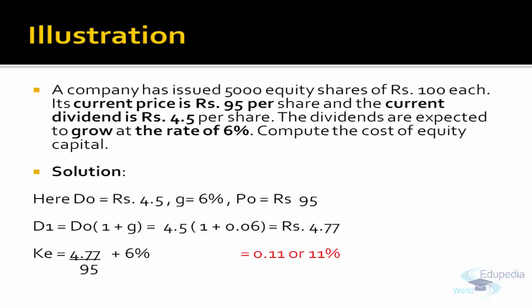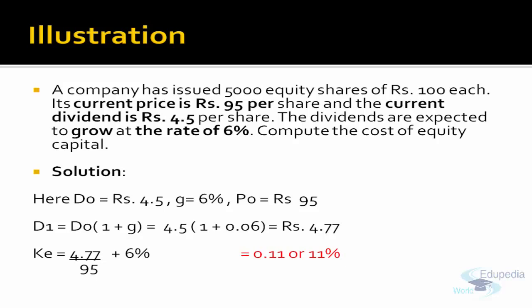Likewise, in this example, the dividends are expected to grow at the rate of 6%. So D0 is 4.5, the growth rate is 6%. So what will be D1? 4.77. How to compute the cost of equity? D1 upon P0 plus growth rate. D1 is 4.77, which we just computed. What is the market price of the share today? 95, plus 6%.